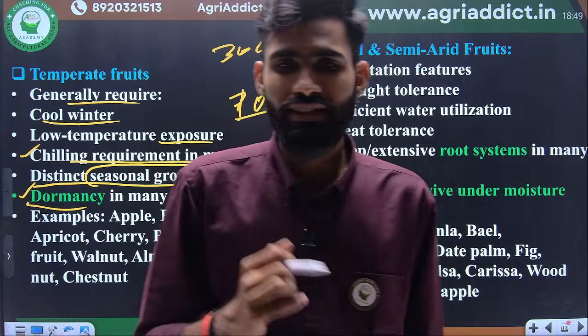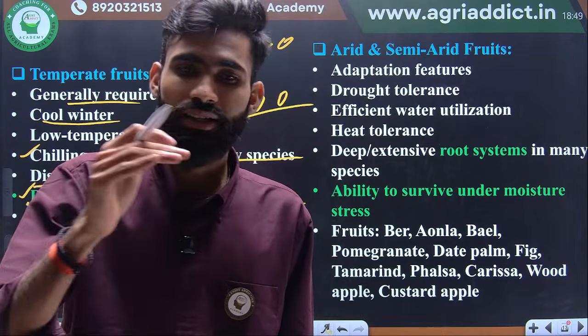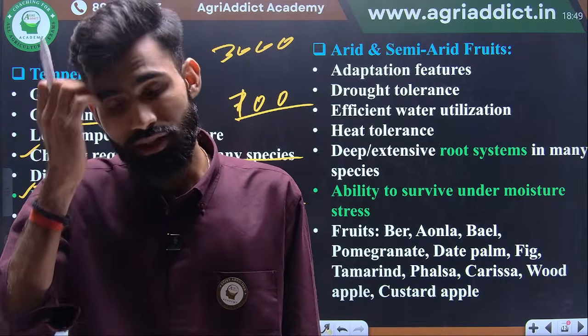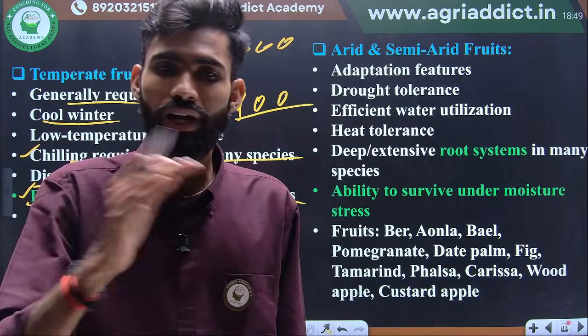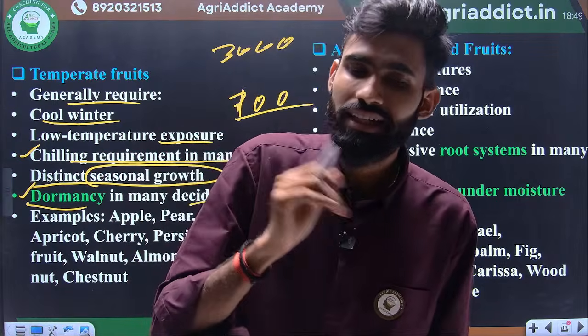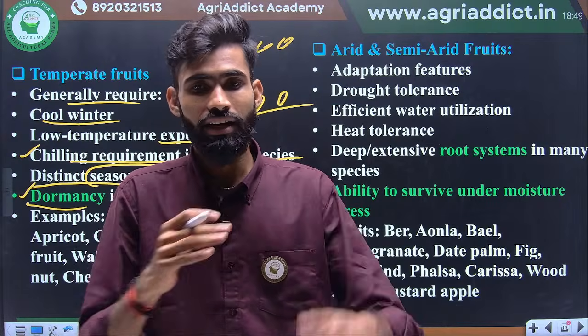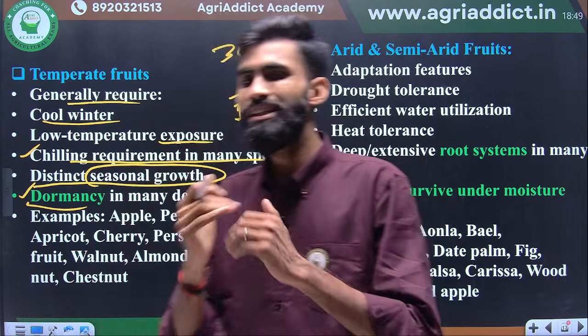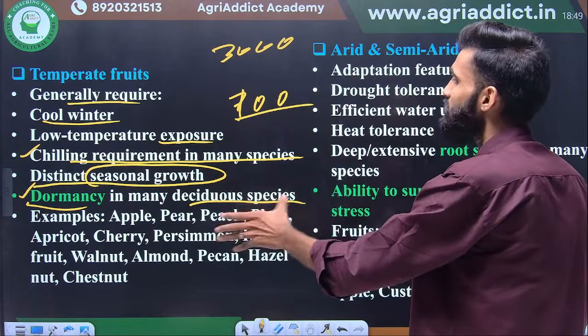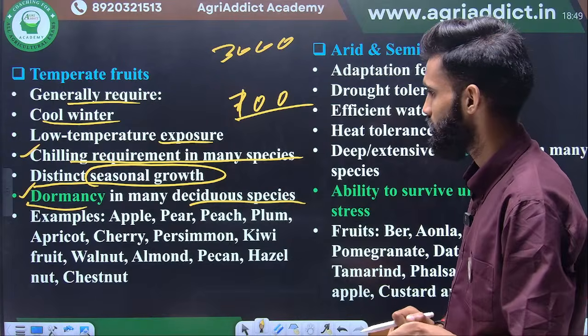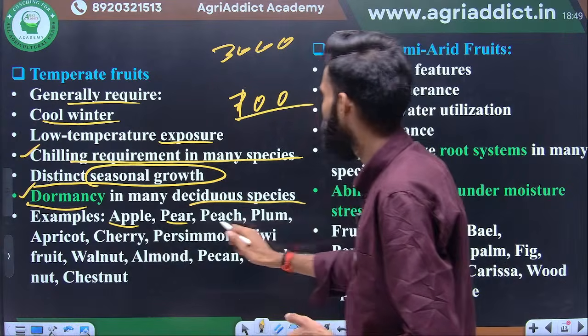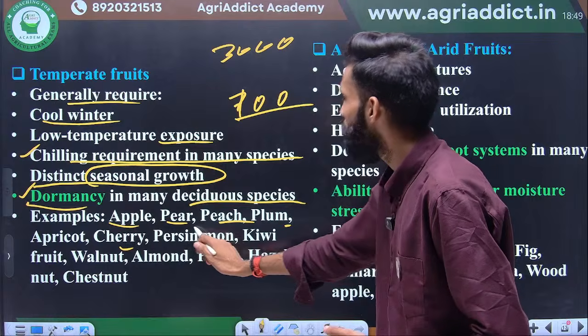Dormancy is the condition where the plant will survive under adverse climatic conditions. The plant drops all its leaves and goes into a quiescent condition, and in that condition the plant does not maintain its active state. It does not continue growing. Okay, so this is the condition where plants survive under adverse climatic conditions.